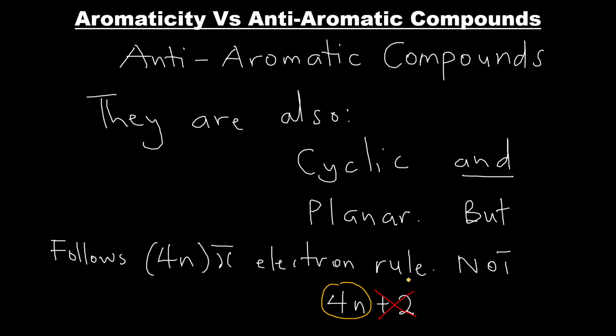So for this also, the n stands for an integer starting from 0. But interestingly, for anti-aromatic compounds, we do not want n to be 0, but preferably it should start from 1, because if n is 0, that means 4 times 0 gives us 0. That means there are no pi electrons present, but that shouldn't be the case.